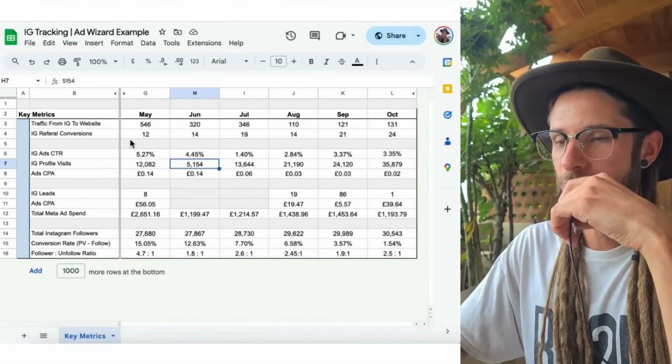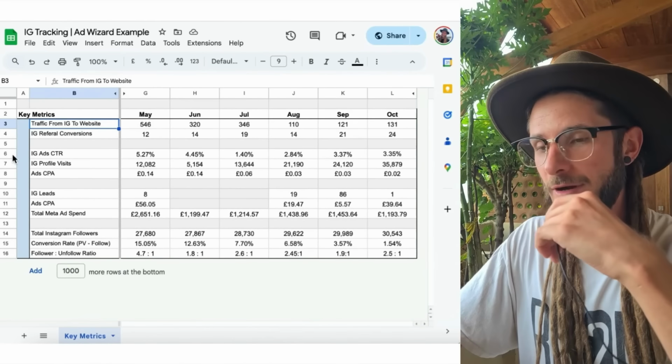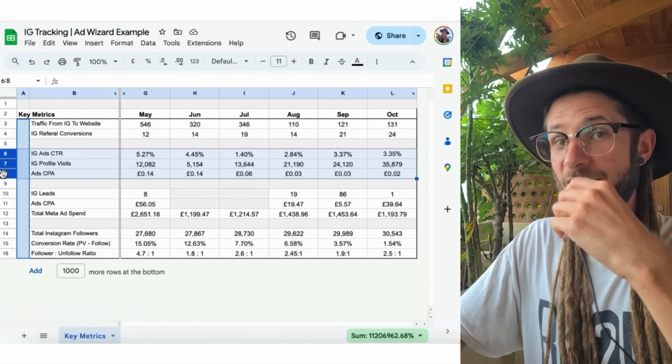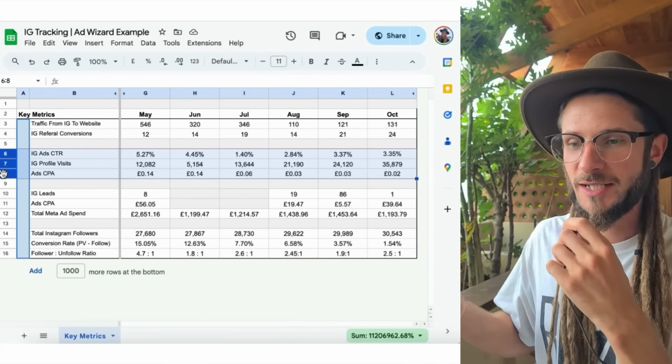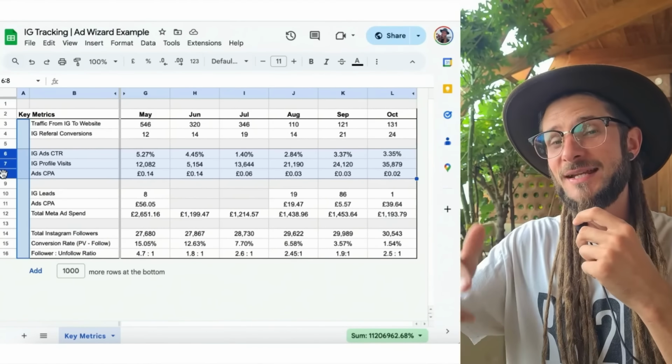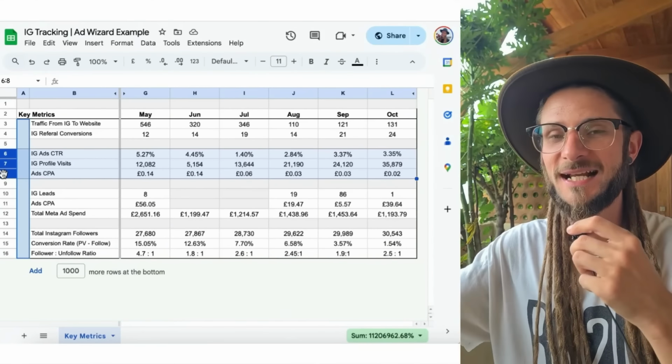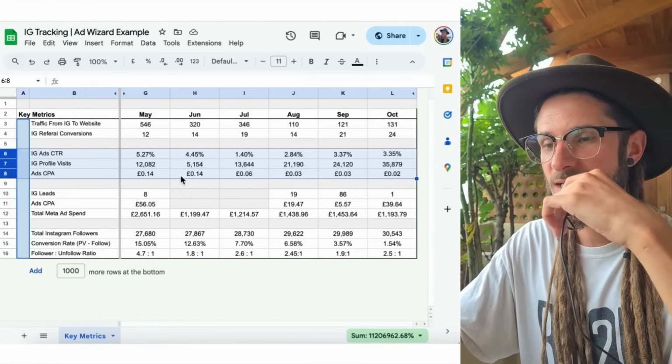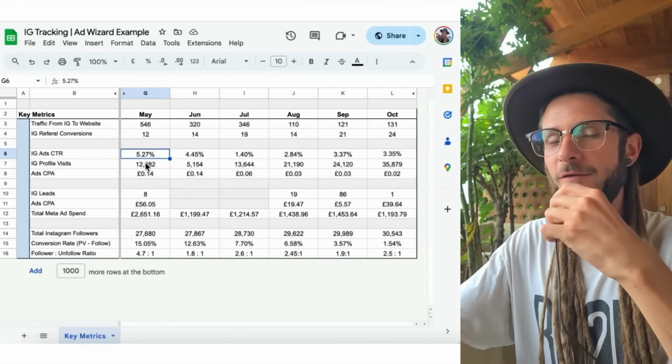So let's walk you through this spreadsheet. For Instagram growth, I'd like to draw your attention to this section here. This section is the click-through rate. It is the number of profile visits that we've had, and then the cost per acquisition for somebody to click onto your Instagram page. As we can see here, the click-through rate typically on Facebook, anything between 4 to 10% is really great.